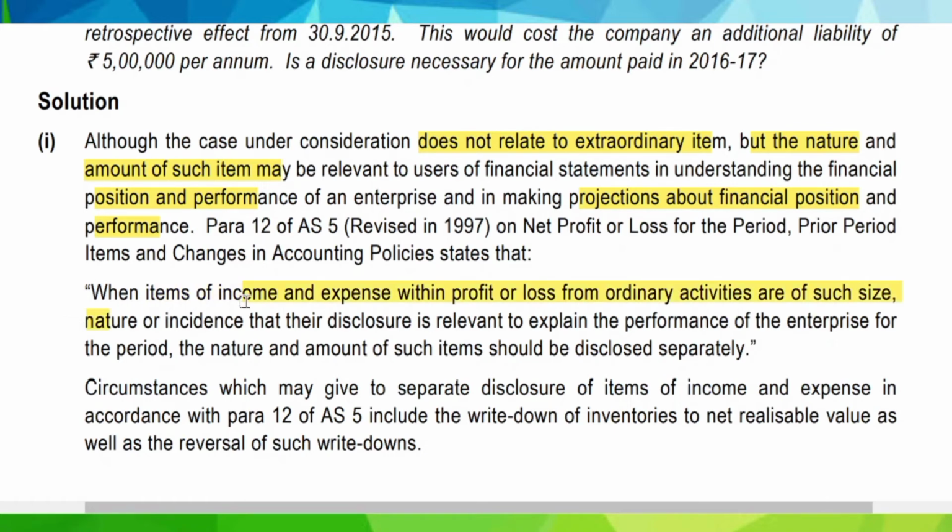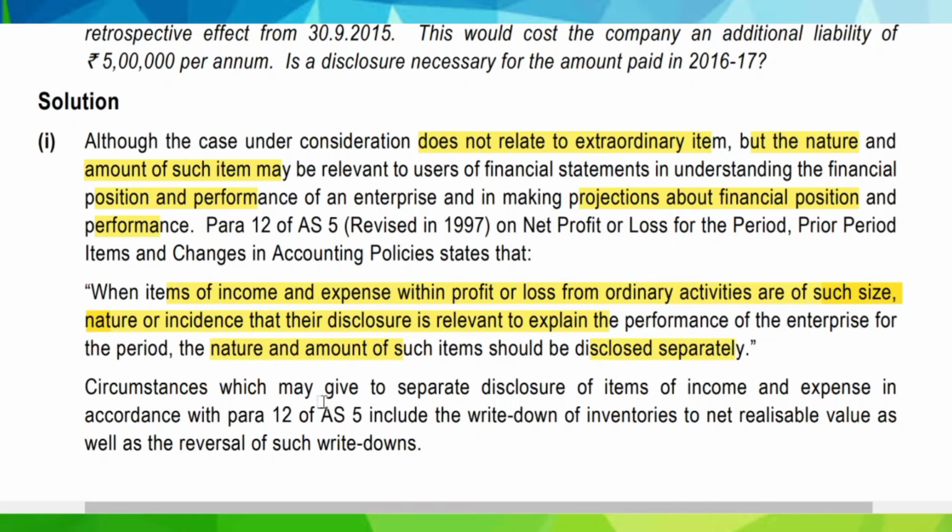That is, when item of income or expense within profit or loss from ordinary activities are of such size, nature and incidence that their disclosure is relevant to explain the performance of the enterprise for the period, the nature and amount of such item should be disclosed separately. We have already studied this in practice manual question also.